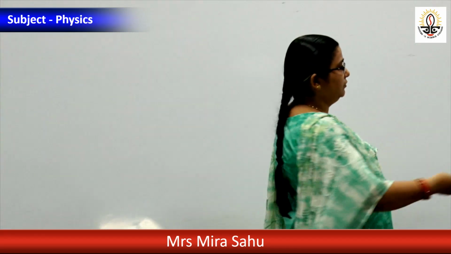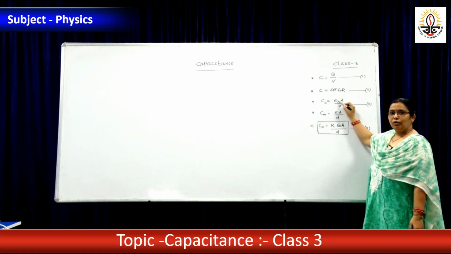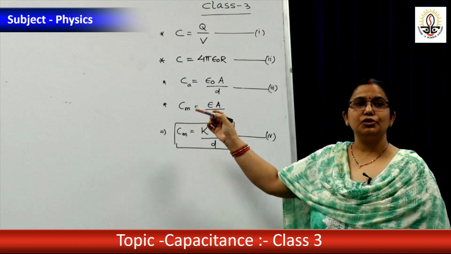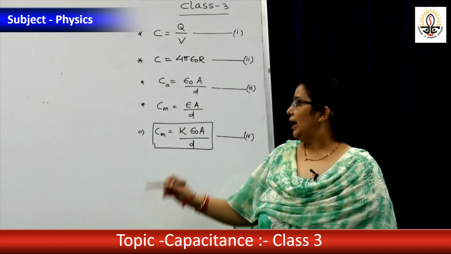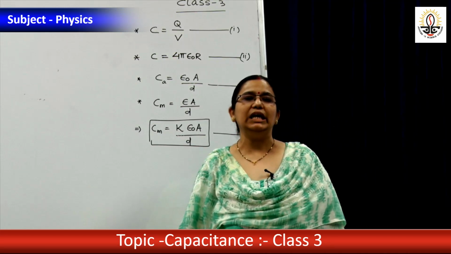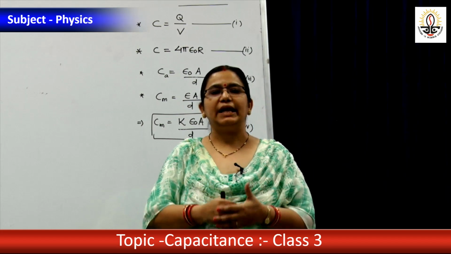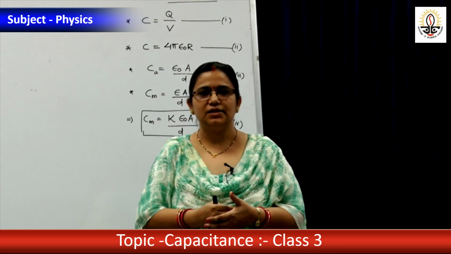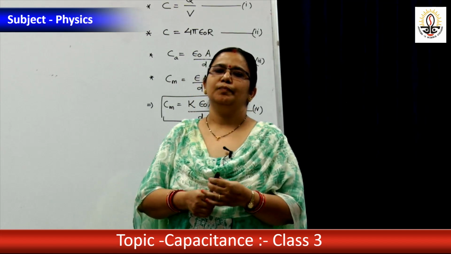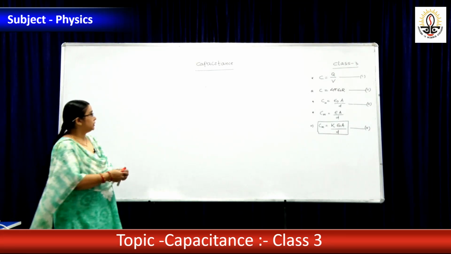And this is the derivation, C equal to epsilon 0 A by D. If we increase the area, we can increase the capacitance. If we decrease the distance between the two plates, we can also increase the capacitance. The third one is, when a dielectric is placed, then also the capacitance increases. This is the second long question. Define capacitance, derive an expression for capacitance of a parallel plate capacitor having a dielectric slab. Okay, write down the question. Long question 2.